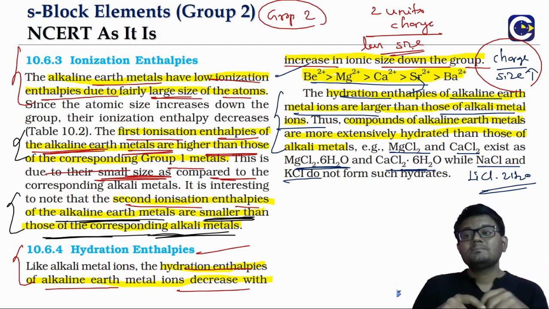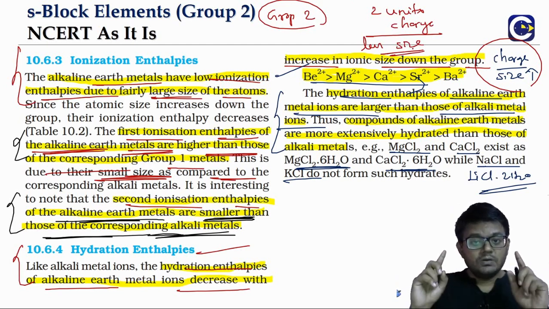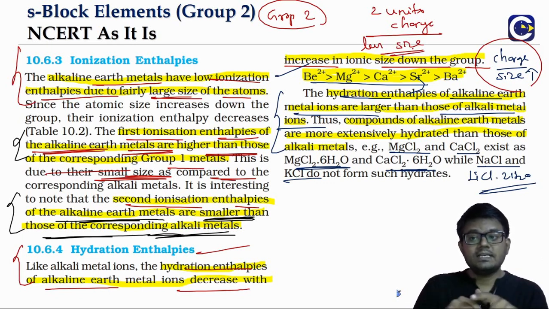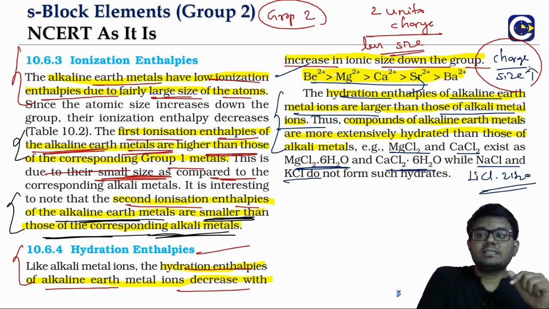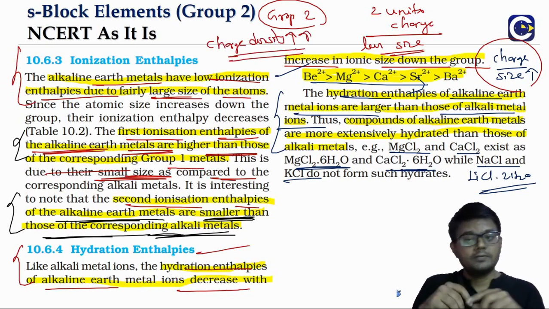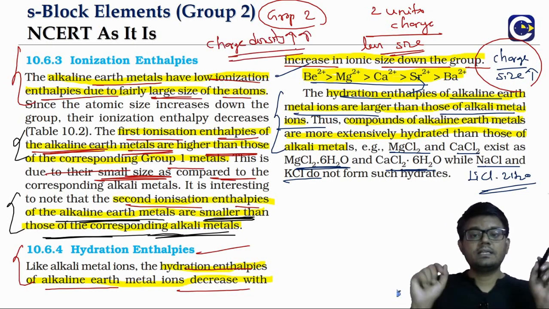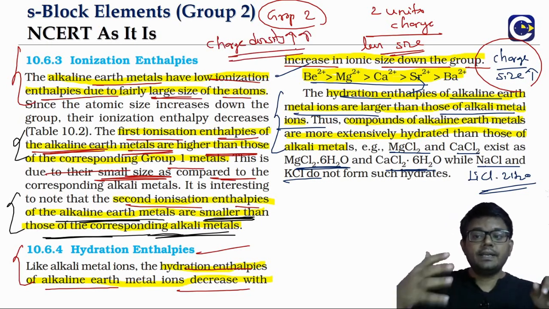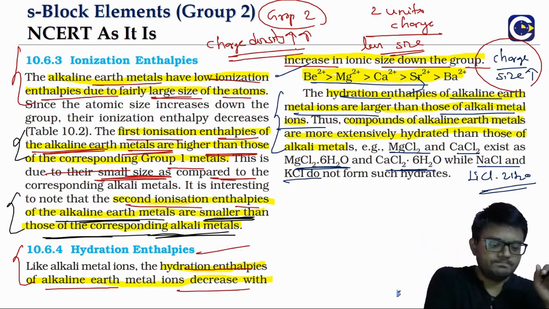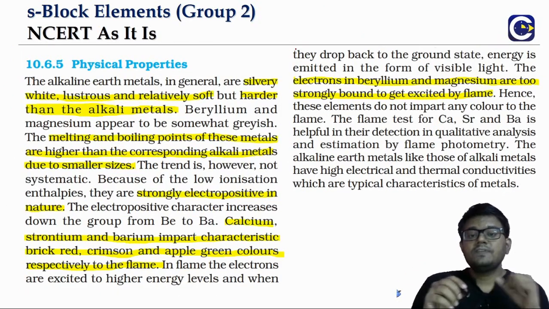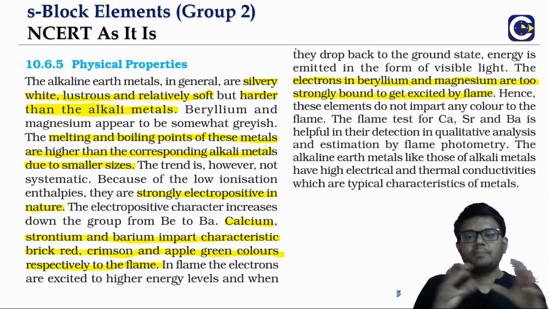So they have more charge and less size. As a result, the charge density of group 2 will be higher than group 1. And that is the reason why group 2 ions get hydrated more than group 1 ions.